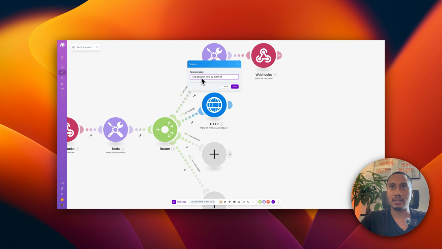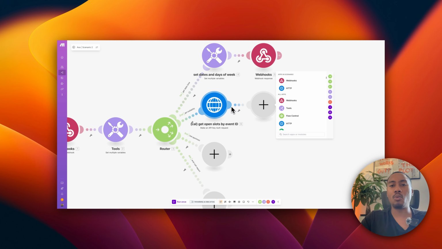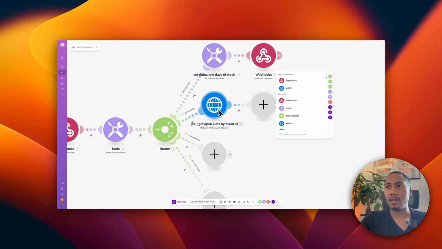Now, the next step is to return the data back to Ava. But when we get the data back from Cal, it's going to be in UTC format, which is the coordinated universal time. So that's also Zulu time. So the offset is 0.